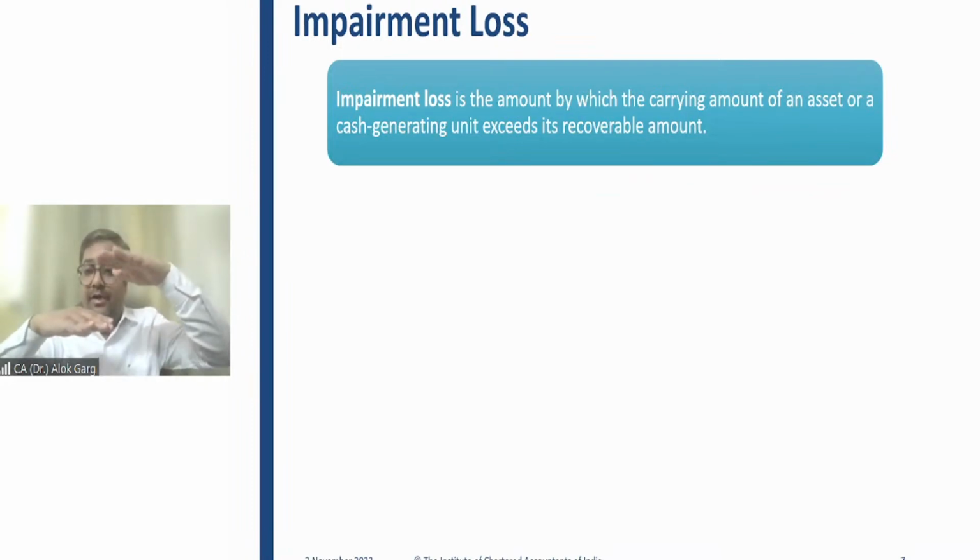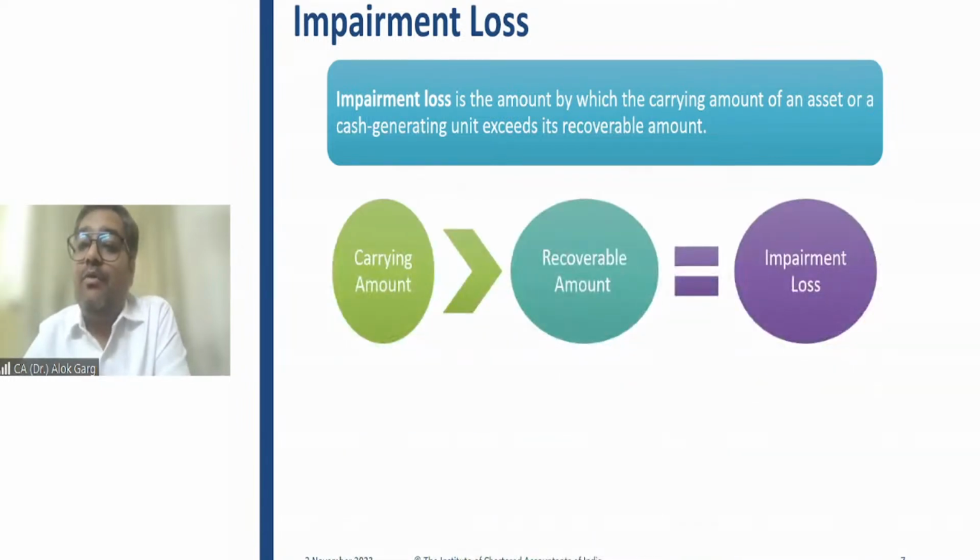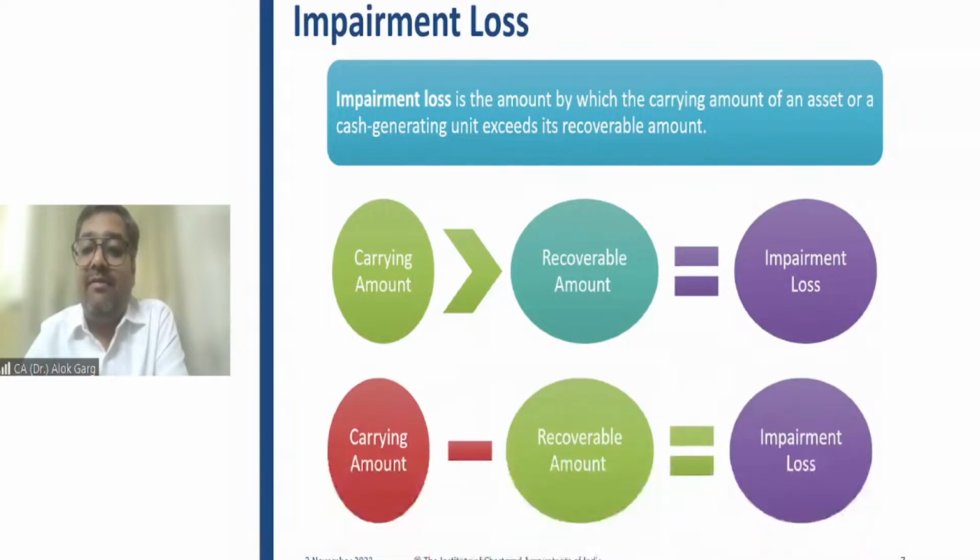So now you have to reduce your carrying value and make it equal to the recoverable value. You have to reduce your carrying value to the extent of recoverable value. In that case, this reduction is known as an impairment loss, right? So carrying amount minus recoverable amount is equal to impairment loss. If carrying amount is greater than the recoverable amount, then there is an impairment loss.